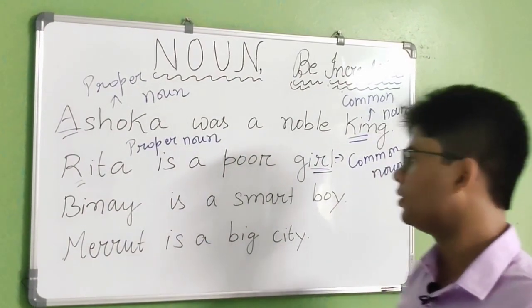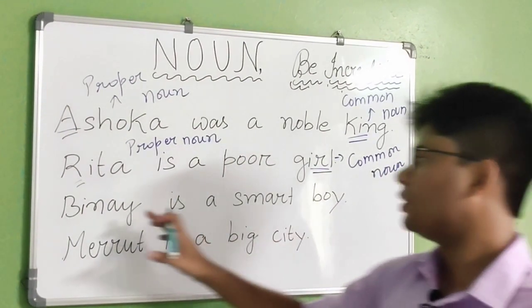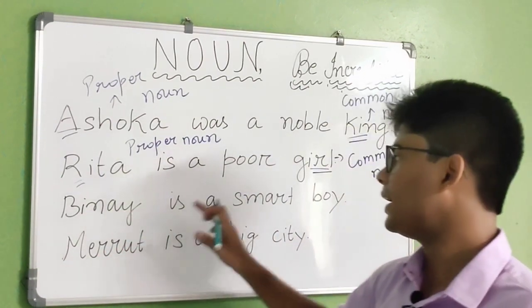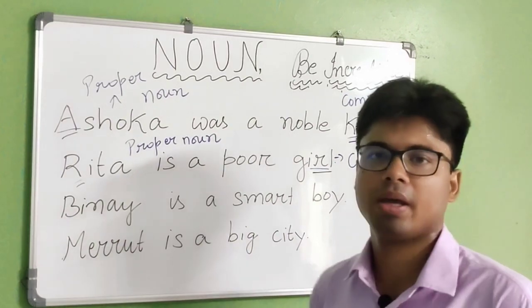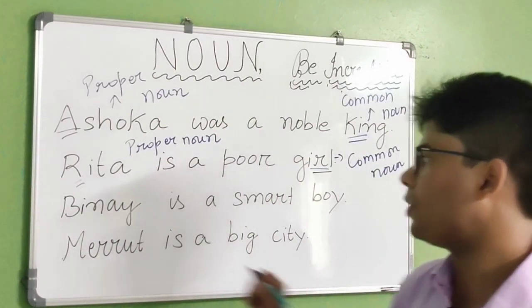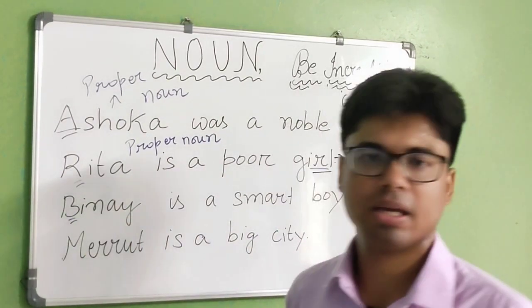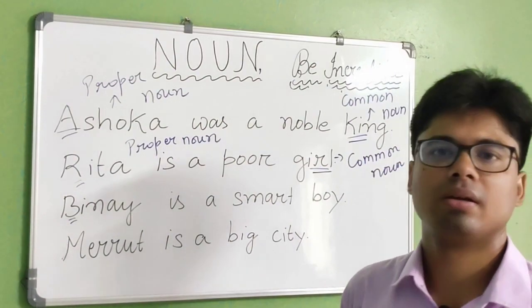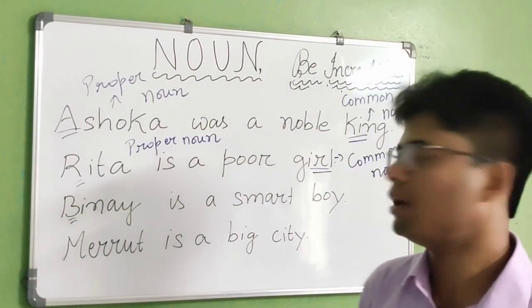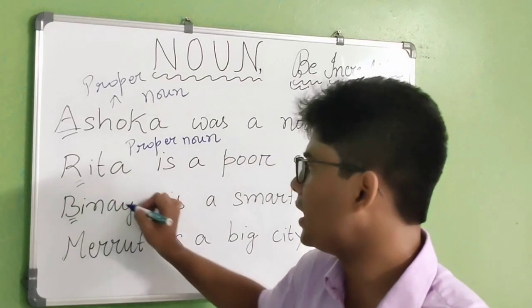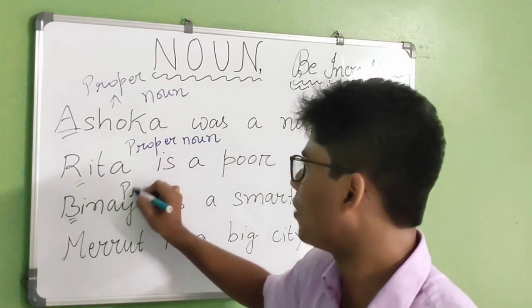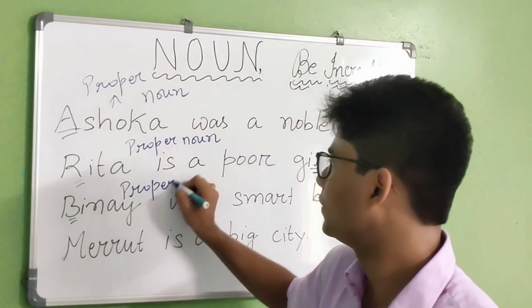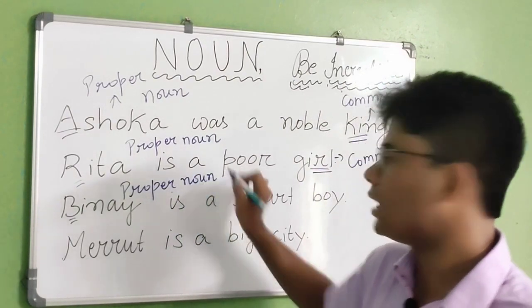Common noun. Now we are talking about the third one. Binay is a smart boy. Binay, B, is written in capital, so if it is written in capital, then it should be proper noun.